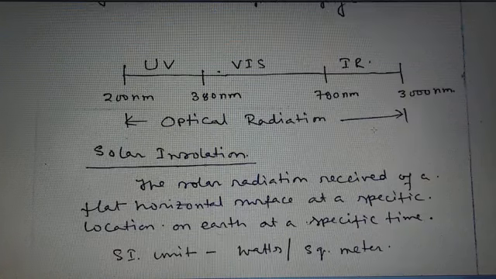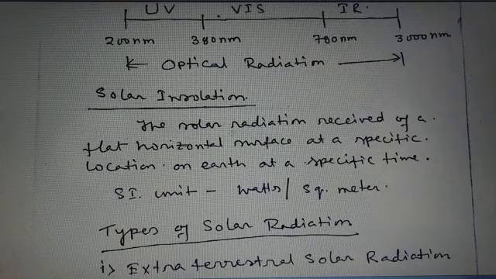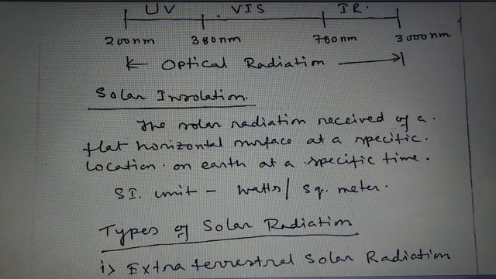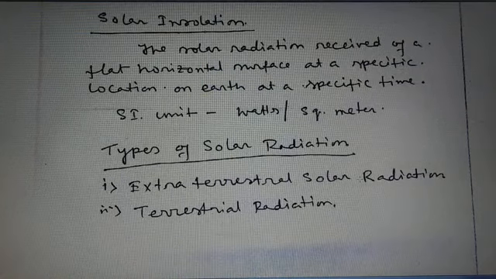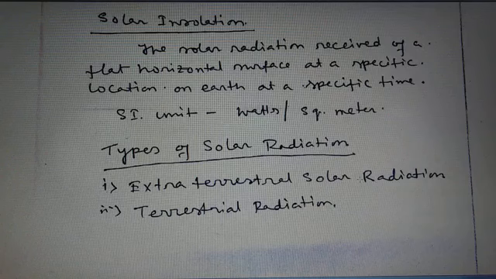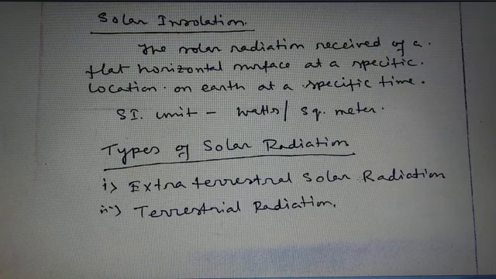Now, the solar insolation. The solar radiation received by a flat horizontal surface at a specific location on the earth at a specific time. So the unit is watt per square meter. Now, types of solar radiations. Solar radiations are of the following types: extraterrestrial solar radiation and terrestrial solar radiation. Now, what are the extraterrestrial and terrestrial solar radiation?